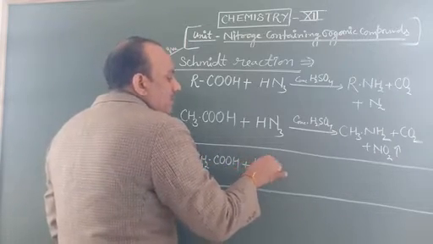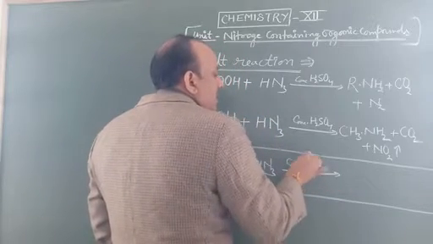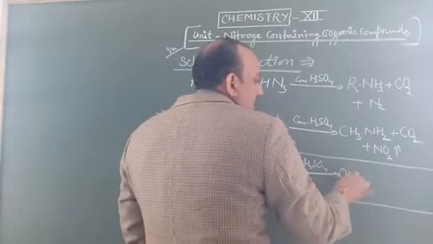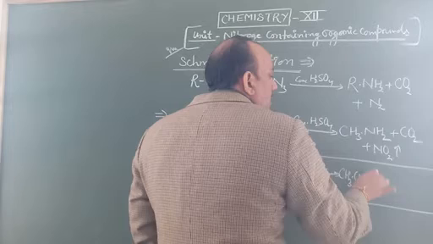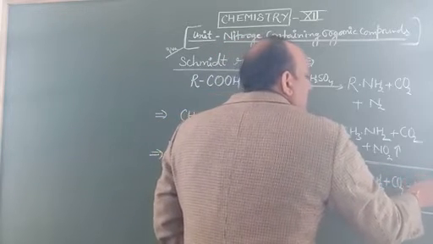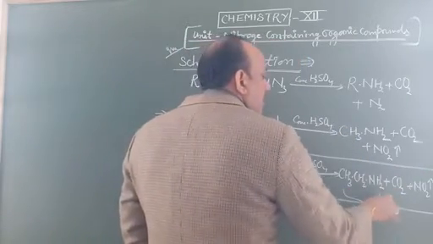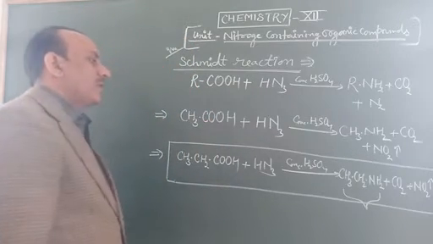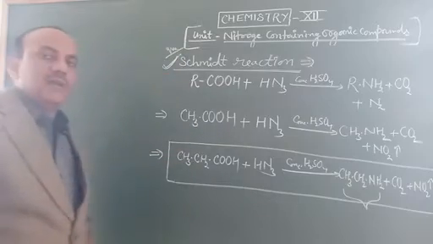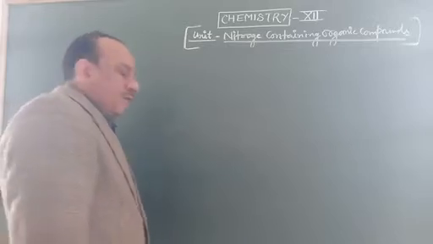It reacts with hydrazoic acid N3H in the presence of concentrated H2SO4. It makes CH3CH2NH2 plus CO2 plus N2. This is the formula of ethylamine. So this reaction is known as the Schmidt reaction.